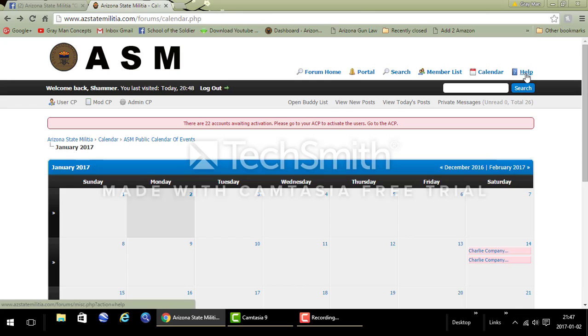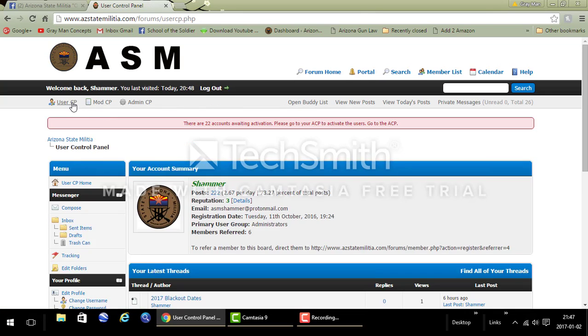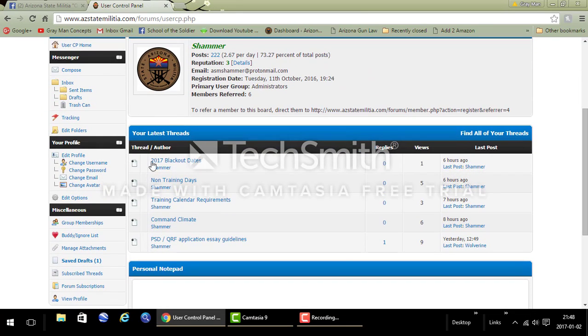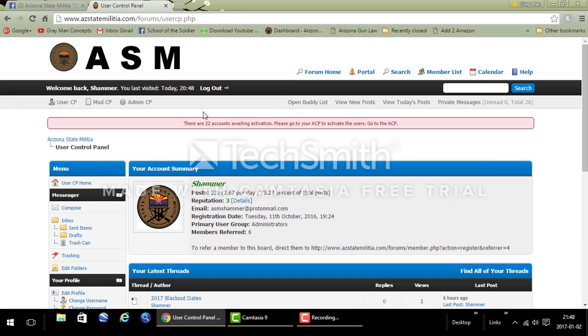And then we have the help section, which is just general website help. Most of the time it'll be better to ask myself or Gambler directly, which you can reach us on here. Down here we have admin and mod CP, which most of you won't be able to worry about, and your user CP, which shows your basic information. The last threads that you did, you can go here to change your profile, manage your inbox, set up folders, check your buddy lists. Go through and click on all those and check them out.